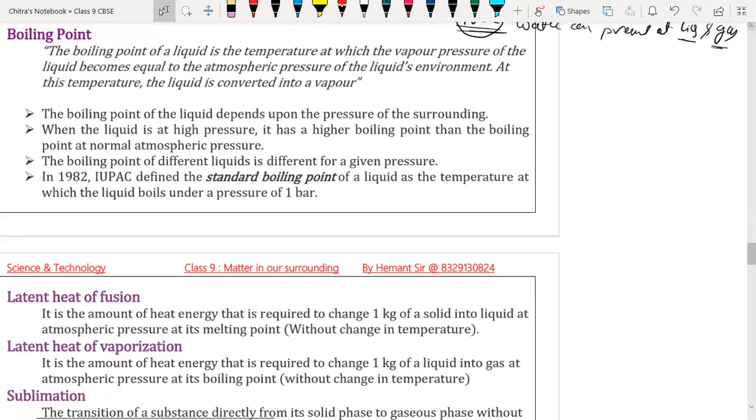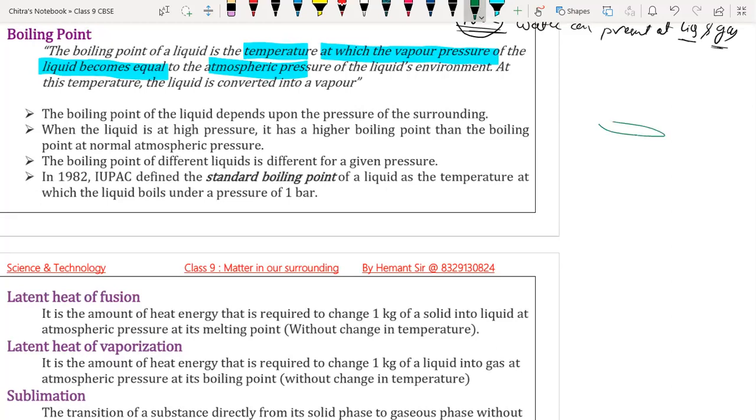So the boiling point of a liquid is the temperature at which the vapor pressure of the liquid becomes equal to the atmospheric pressure. Again, we are discussing the terms temperature and pressure. Suppose we have water here and we are heating that water continuously, then the temperature of the water will rise.